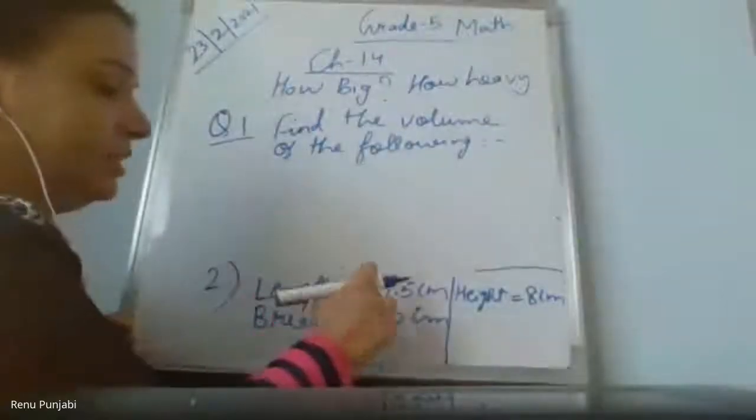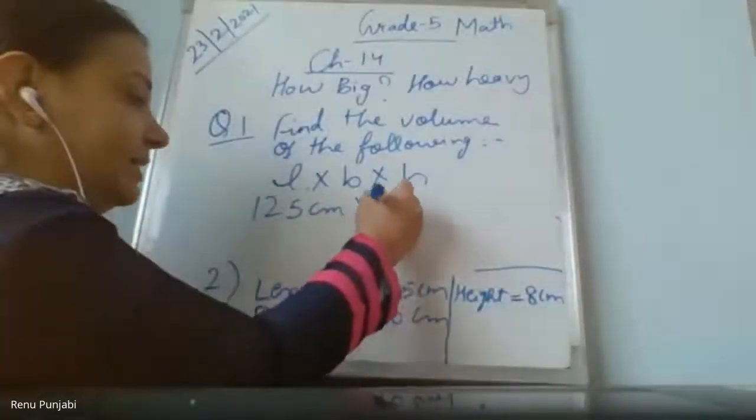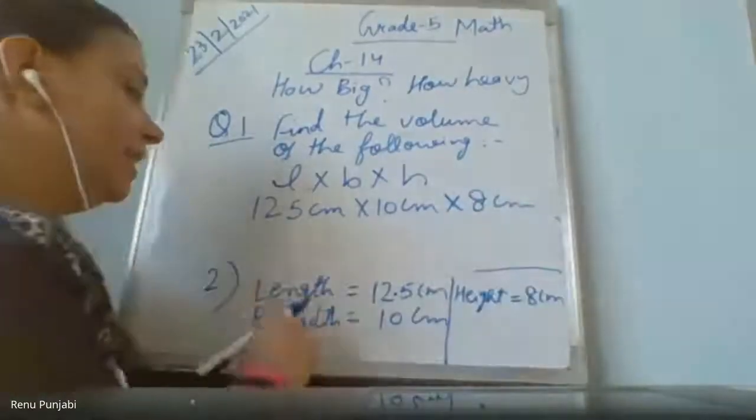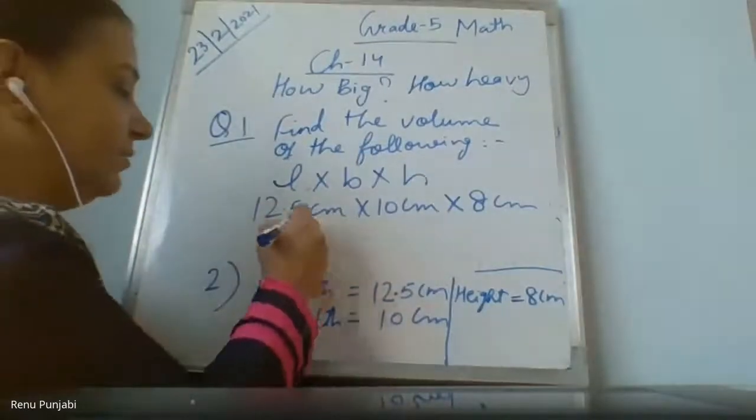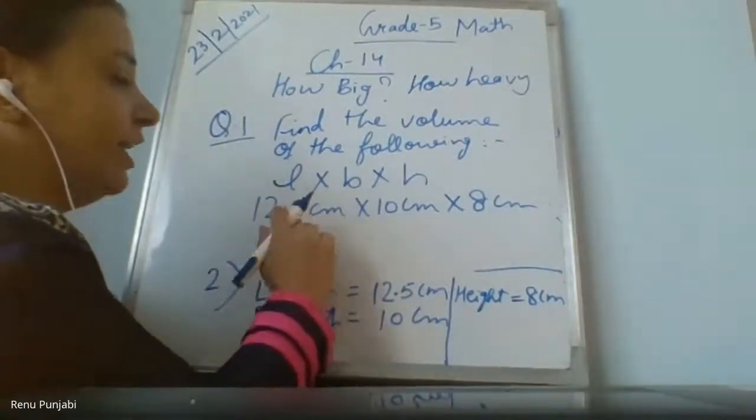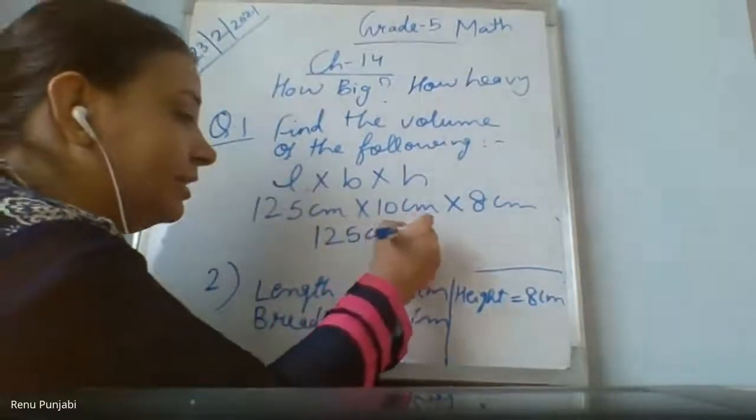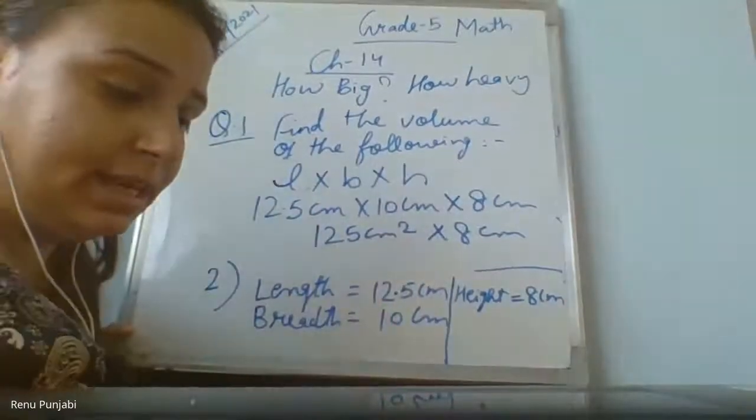So here, this is also a cuboid, so volume is length multiplied by breadth multiplied by height. So 12.5 centimeter multiplied by 10 centimeter multiplied by the height, which is 8 centimeter. When you multiply this in the rough work, 12.5 multiplied by 10 is 125 centimeter square. Then you multiply with the 8. What is the answer? Tell me.